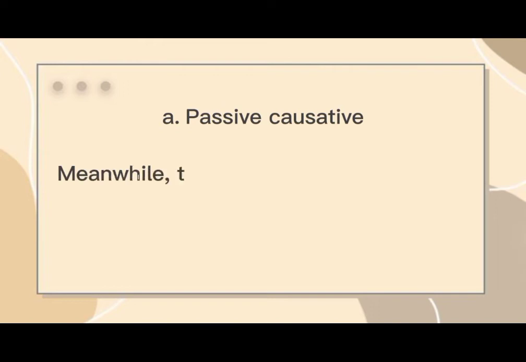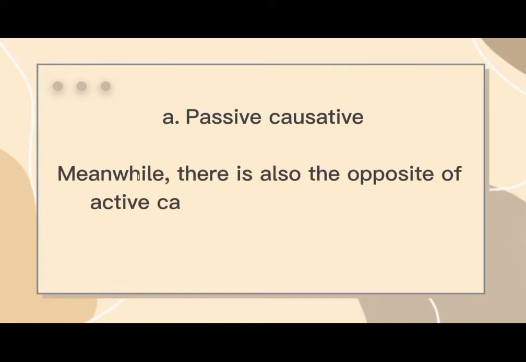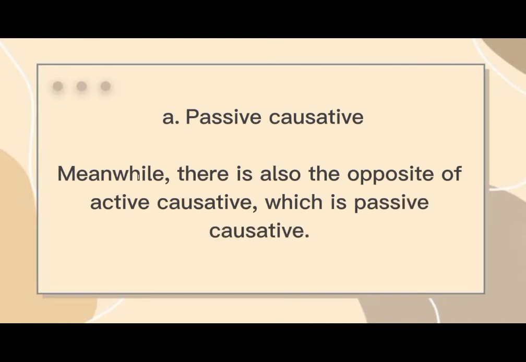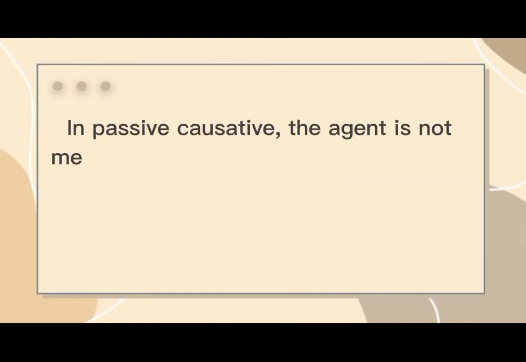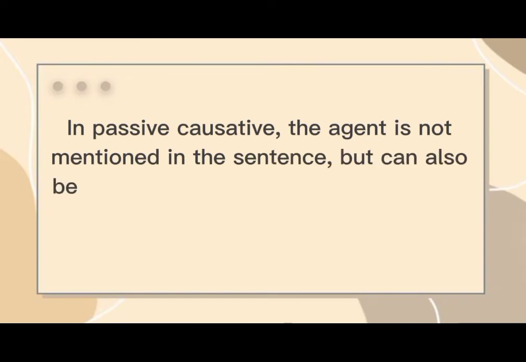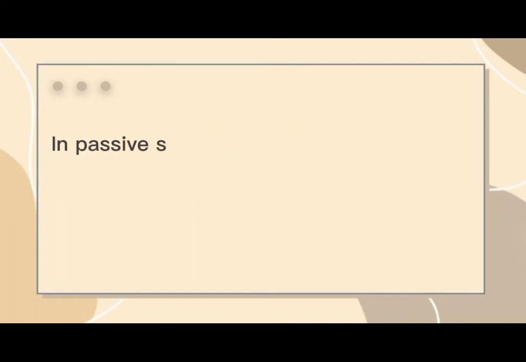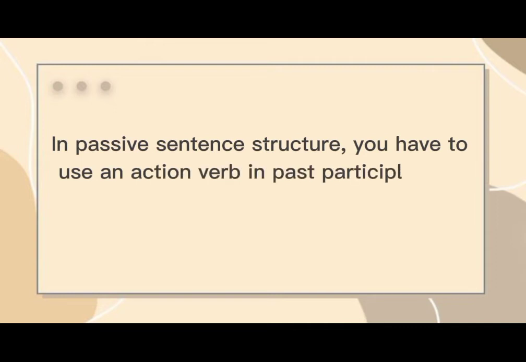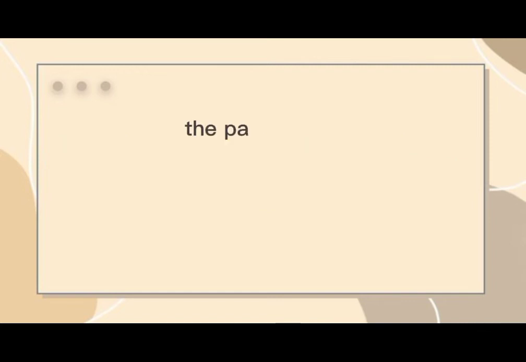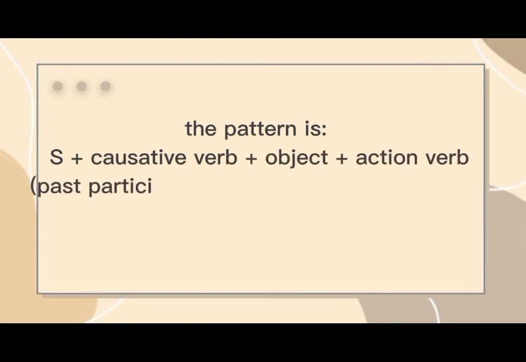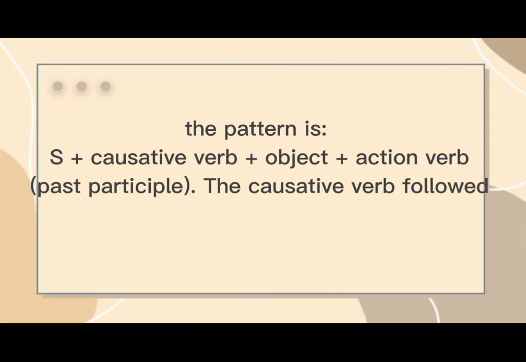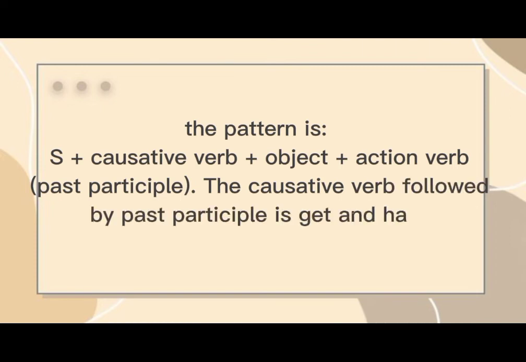Passive causative. Meanwhile, there is also the opposite of active causative, which is passive causative. In passive causative, the agent is not mentioned in the sentence, but can also be added with by if you still want to mention the subject. In passive sentence structure, you have to use an action verb in past participle or verb 3, called the passive causative structure. The pattern is subject plus causative verb plus object plus action verb in past participle. The causative verbs followed by past participle are get and have.